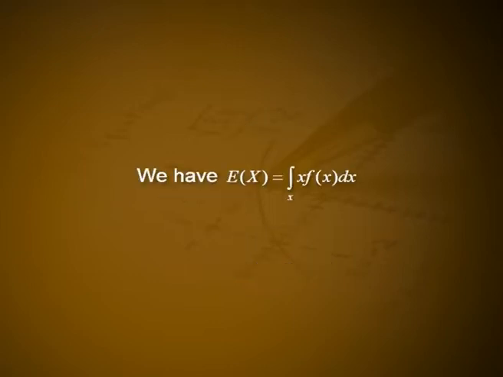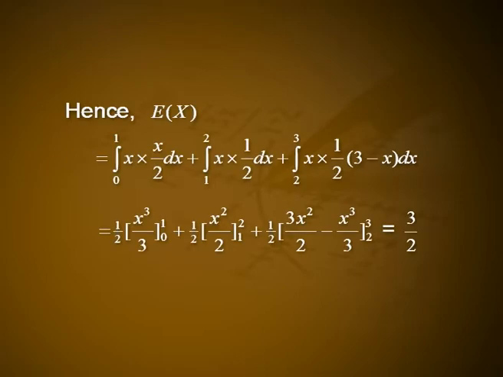We have expectation of x is equal to integral over x into f of x dx. Hence, E of x is equal to integral 0 to 1 x into x by 2 dx plus 1 to 2 x into 1 by 2 dx plus 2 to 3 x into 1 by 2 into 3 minus x dx. That is equal to 1 by 2 into x cube by 3 over the limit 0 to 1 plus 1 by 2 into x square by 2 over the limit 1 to 2 plus 1 by 2 into 3x square by 2 minus x cube divided by 3 over the limit 2 to 3. That is equal to 3 divided by 2.